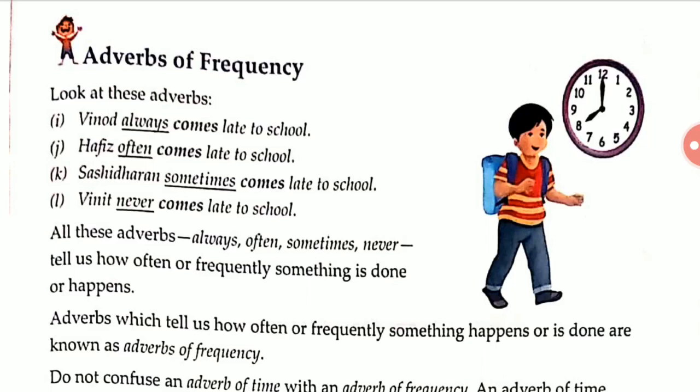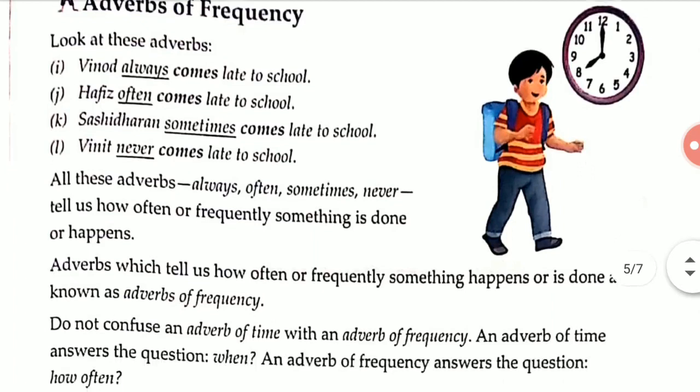What you can see, always, often, sometimes, never, these are adverbs of frequency. All these adverbs tell us how often or how frequently something is done or happens.